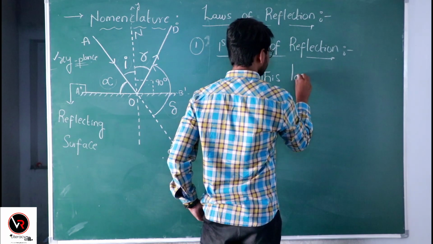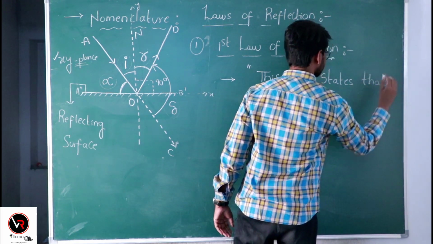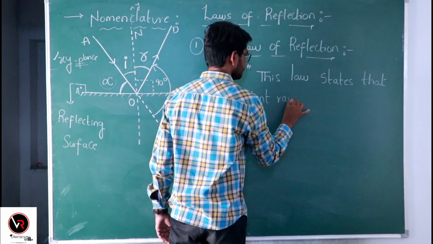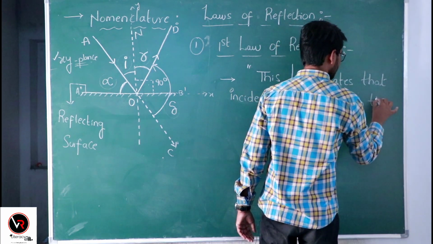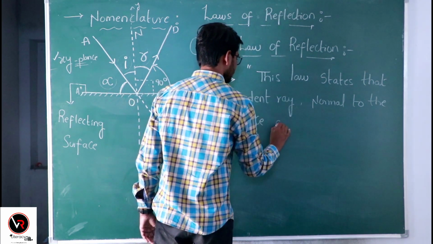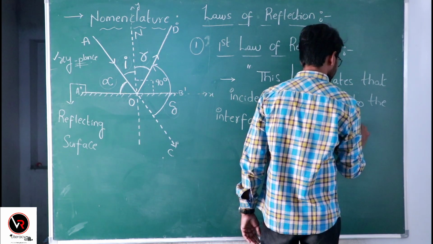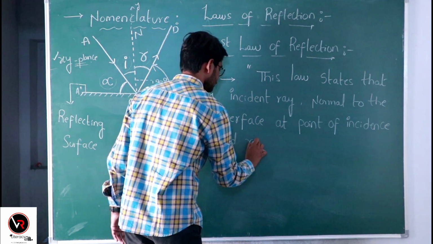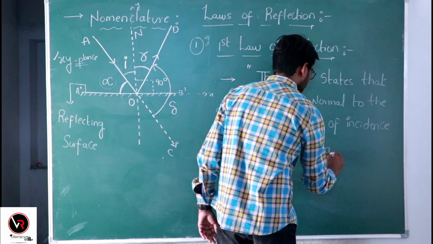This law states that the incident ray, the normal to the interface at the point of incidence, and the reflected ray all lie in a single plane.